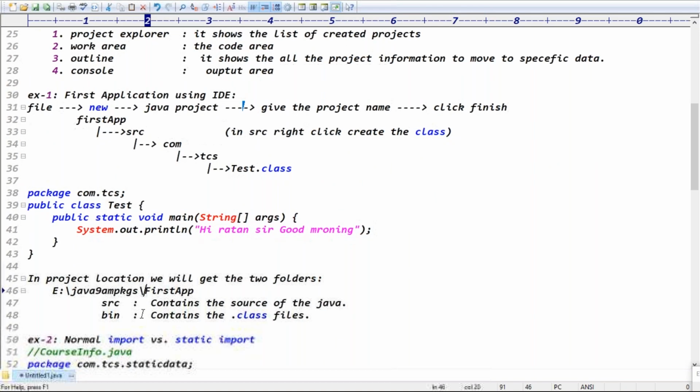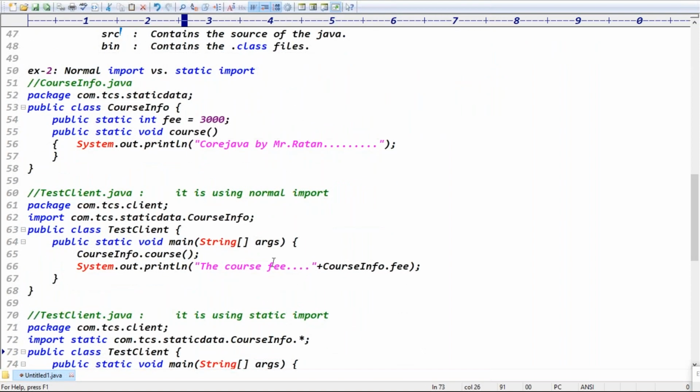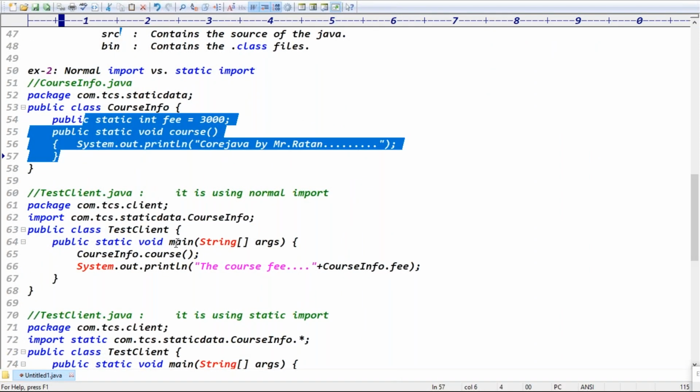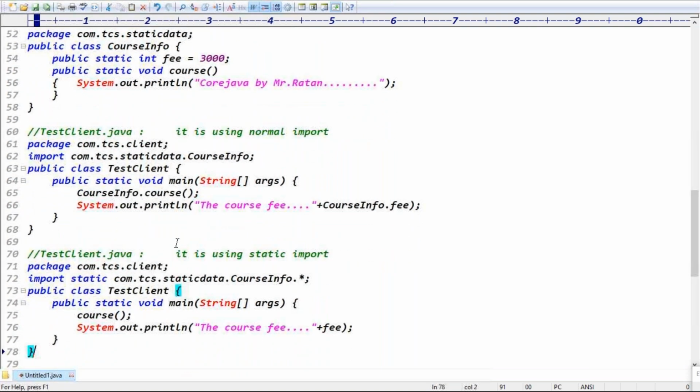Exactly, guys. In the project location you get two folders. One is the SRC folder, second is the bin folder. The SRC folder contains the source code of Java. The bin folder contains the .class files. Exactly, guys. The difference between normal import and static import is this: if you do normal import, you always have to access the static data using the class name. Static import is only for the static data, guys. Yes, the syntax is clear.